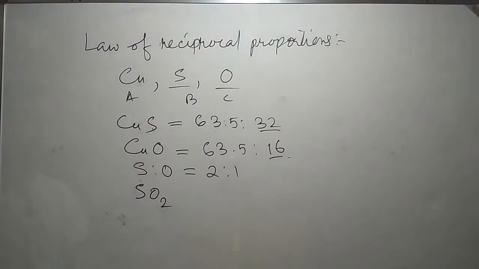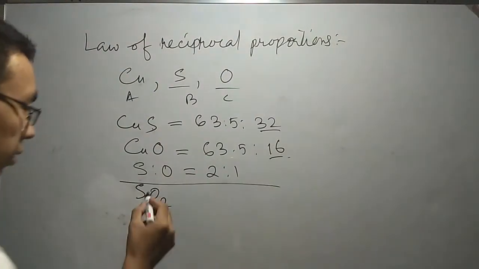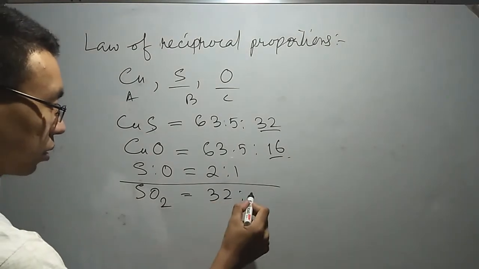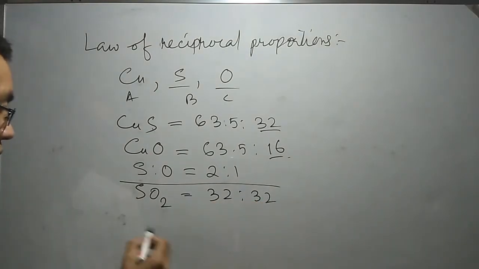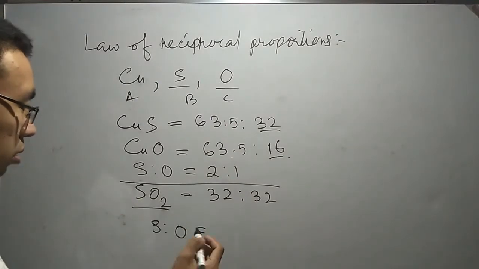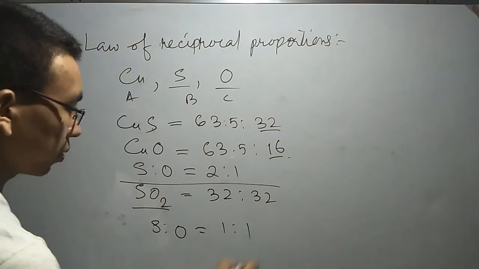Now the next one is for SO2. This is 32 is to 32, so the ratio of S and O for SO2, or sulfur dioxide, is 1 is to 1.